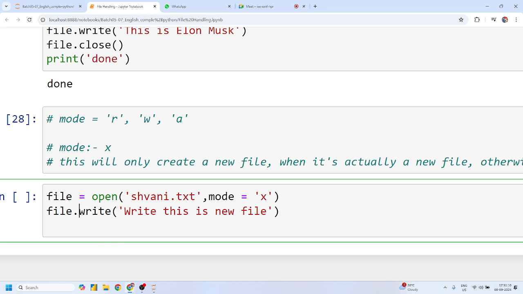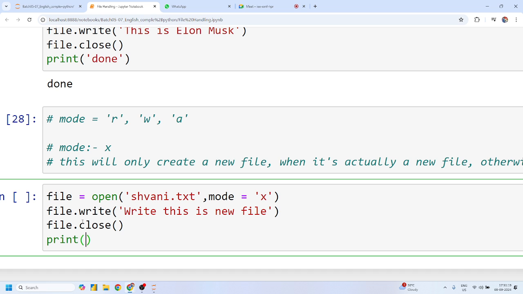Will this code be executed? No, because the file already exists, and X mode gives you the error.